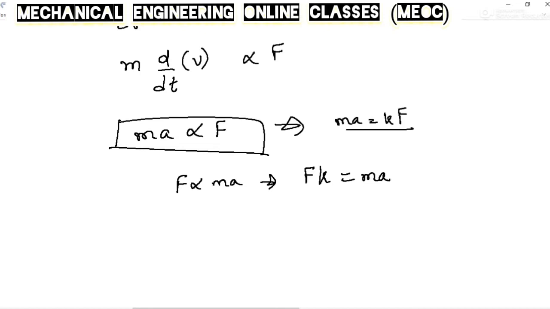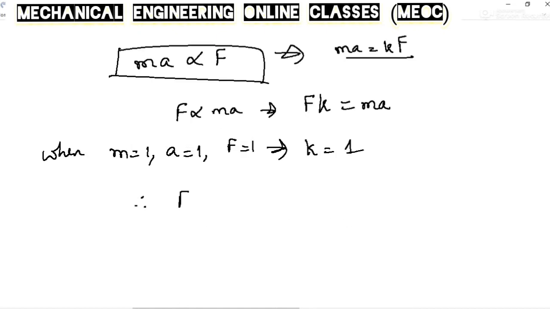So let us try to find what value k can have. In case the mass is 1 unit, acceleration is also 1 unit, and the force is also 1 unit, then the value of k will be 1. Therefore, F can be written as ma. So this is the outcome of Newton's second law of motion.